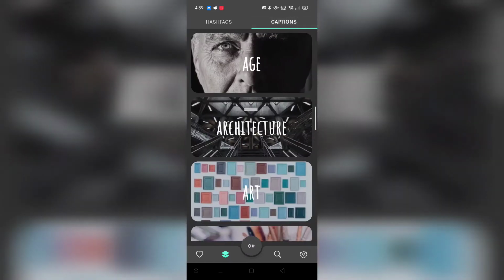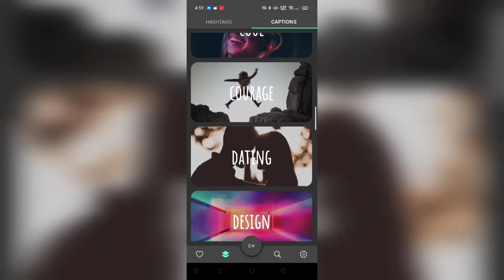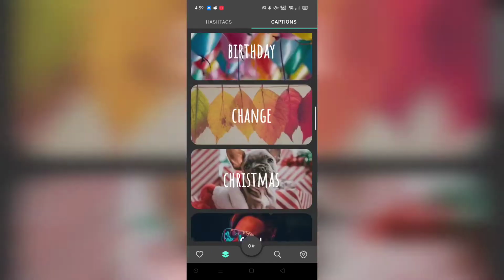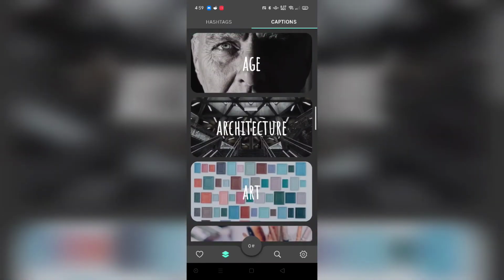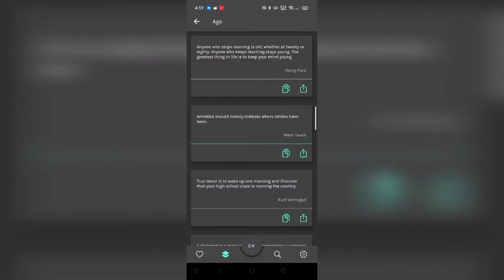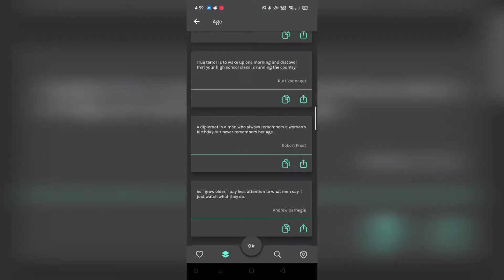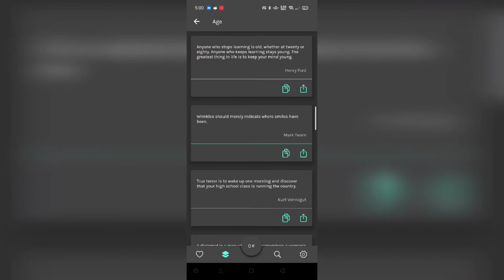Apart from that, the best part is it also provides you the captions. So captions also play a huge role on Instagram. Sometimes people would not engage with your post based on the hashtags. They would actually engage with your post based on the caption that you have written. So that is something which TagMe provides you, and you can go ahead, check out which one you want and just copy it from here. Copying is the best part because many times it becomes a really difficult scenario to copy the text, and it makes it really easy.